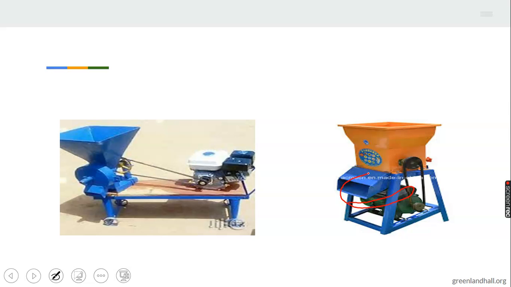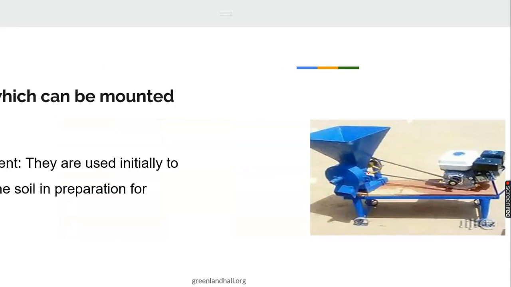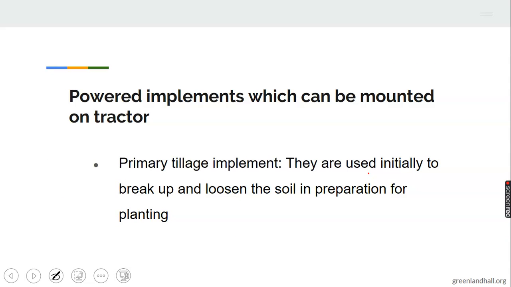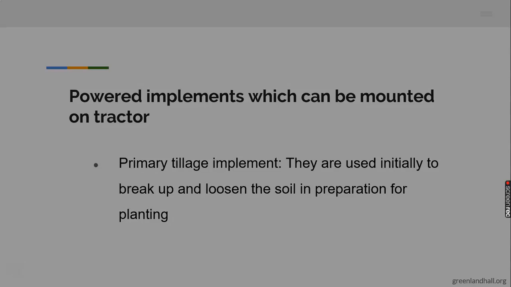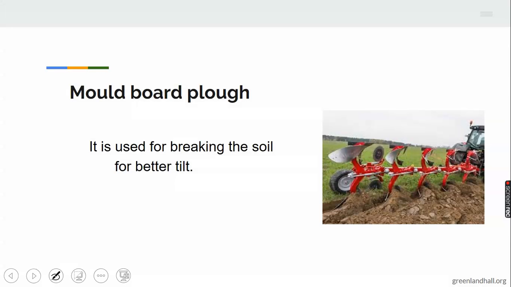Instead of using your grater or hand in grinding, the grinding machine allows you to operate faster in carrying out your grinding operation. Then powered implements which can be mounted on a tractor. We have primary tillage implements. They are used initially to break up and loosen the soil in preparation for planting. Before planting, this primary tillage implement is mainly used in breaking up the soil. Then you have the mouldboard plow, used for breaking the soil for better tilth.